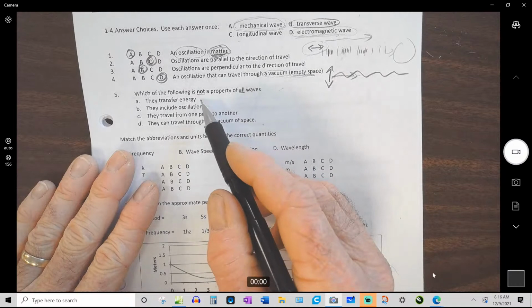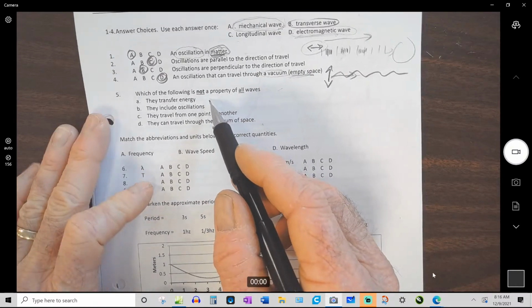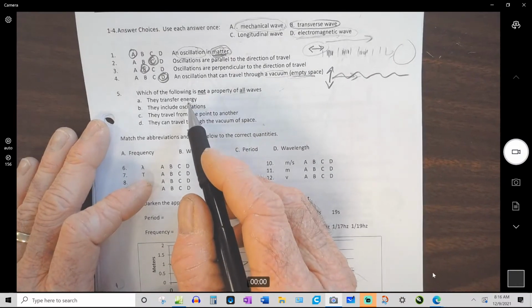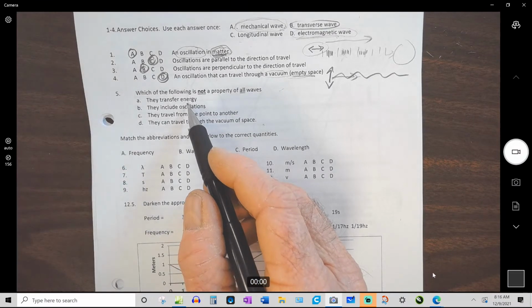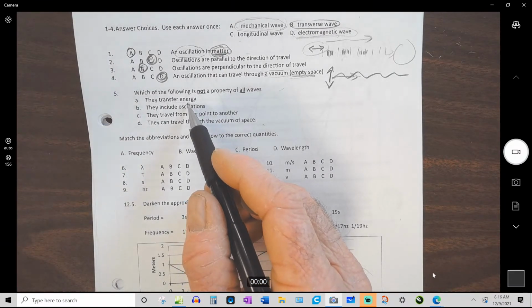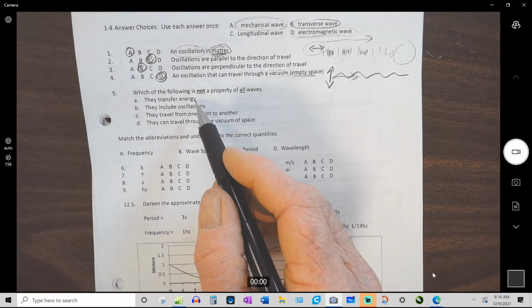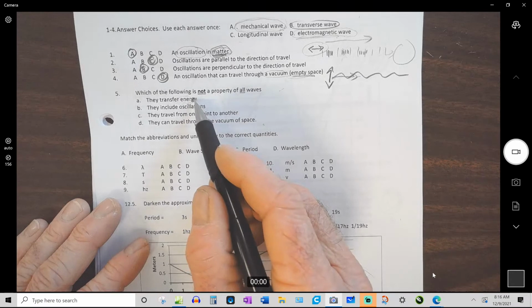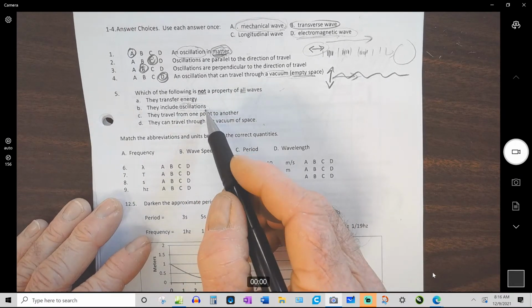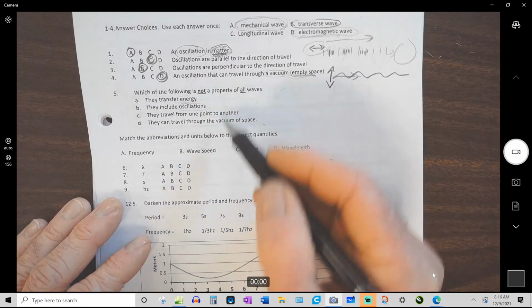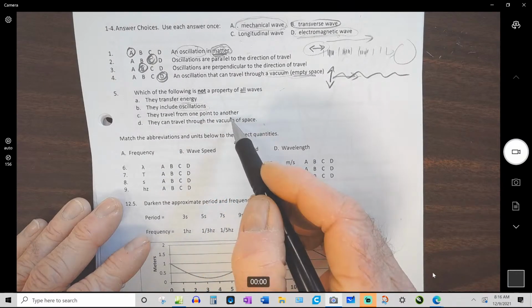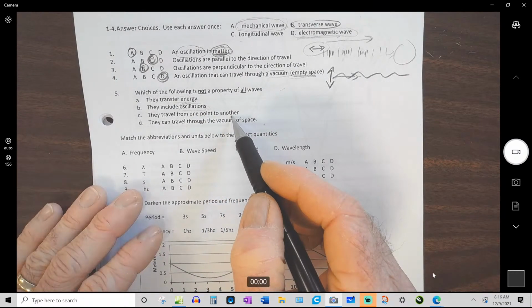Which of the following is not a property of all waves? So they transfer energy. That's true. Right now I'm transferring energy to you. You're feeling with your ears the energy I'm sending to you. Light is energy. It heats up the earth. So all waves transfer energy. Oscillations, yes, that's what makes a wave wavy. It's the back and forth part. They travel from one point to another. That's true. The waves travel.